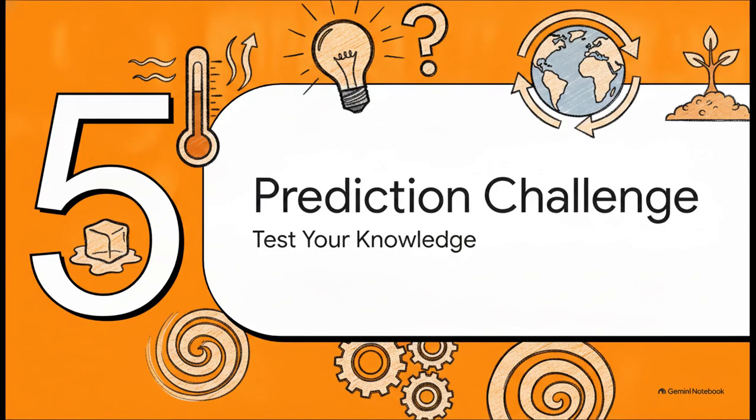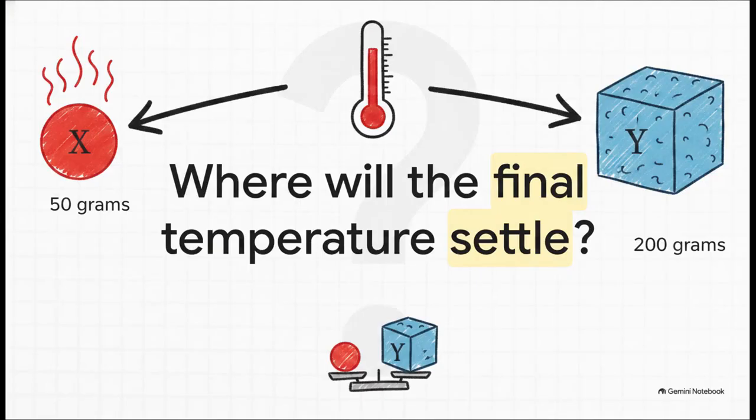Let's wrap things up with Section 5, the final prediction challenge. Time to test your knowledge. Okay, I've got a final transfer scenario for us to think about before we go. Imagine we have object X. It's boiling hot at 100 degrees Celsius, but it's pretty small. It has a mass of only 50 grams. Then we have object Y. It's sitting cool at 20 degrees Celsius, but it's much larger, packing a mass of 200 grams. That's 4 times the mass of object X.